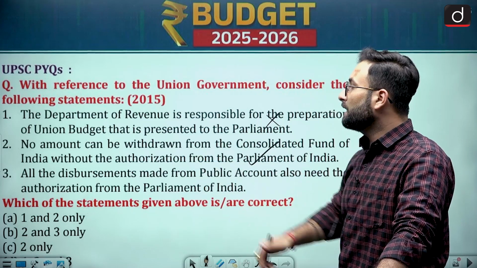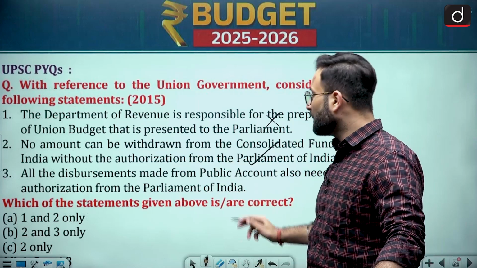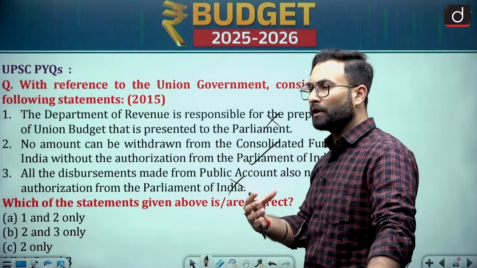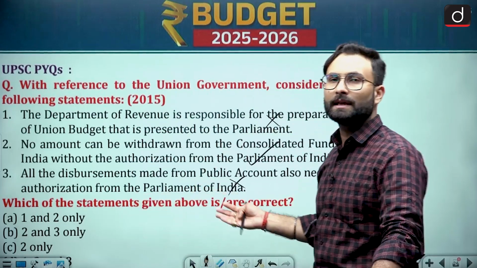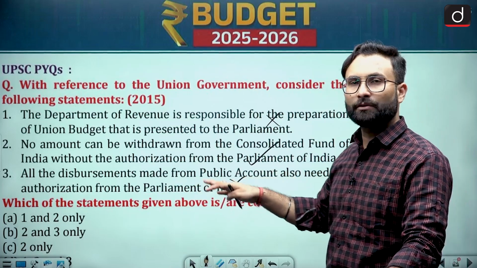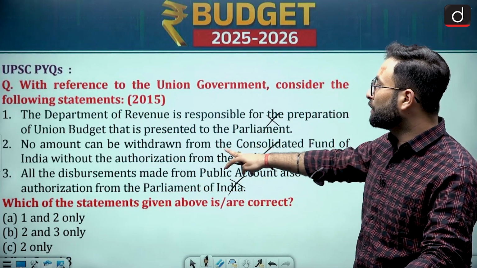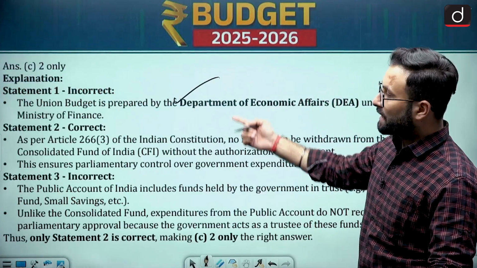Okay, all the disbursements made from the public account also need the authorization of the Parliament. Now this is incorrect because the public account is an account the government holds as a trustee. So for that you don't need any kind of authorization from the Parliament. So statement 3 is incorrect. Statement 1 is incorrect, so only 2 would be your answer. Option C is given over here, that is only 2. Okay, the explanation I have given.